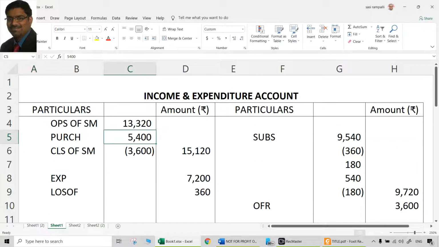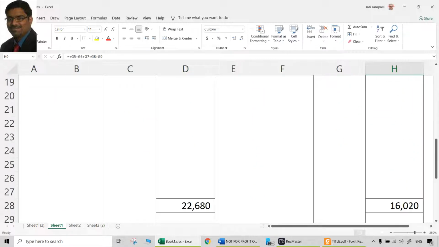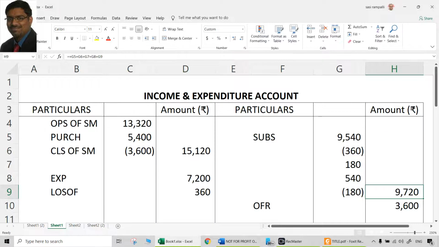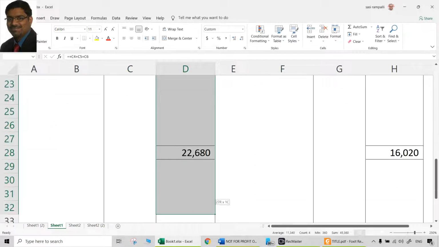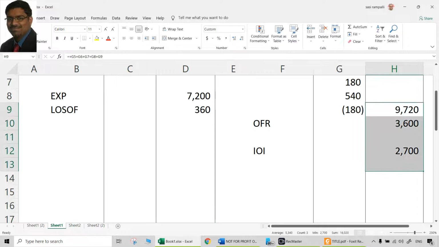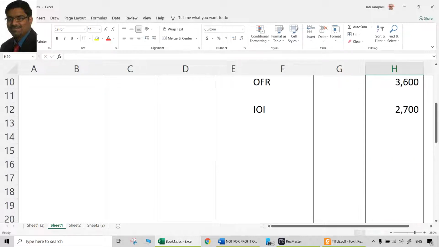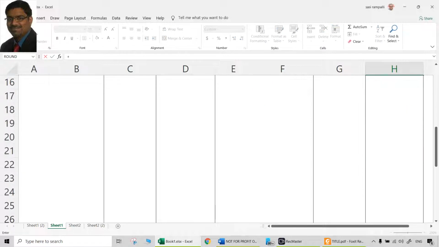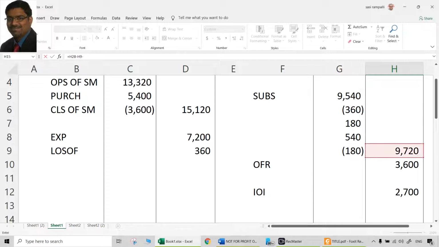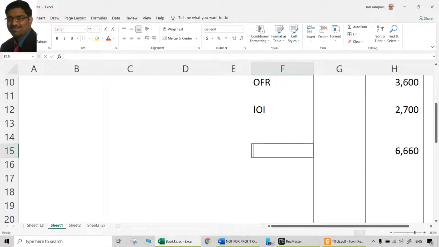Then comes the income and expenditure account. Take everything to the outer column first. I think we have taken the subscriptions also and other things also to the outer column. Now, here also the debit is more, which is 22,680. Credit is less, which is 16,020. So definitely there will be a loss or a deficit. How much is that? You should calculate that manually. That is the total of this minus all the credits. That is 6,660. That is deficit.